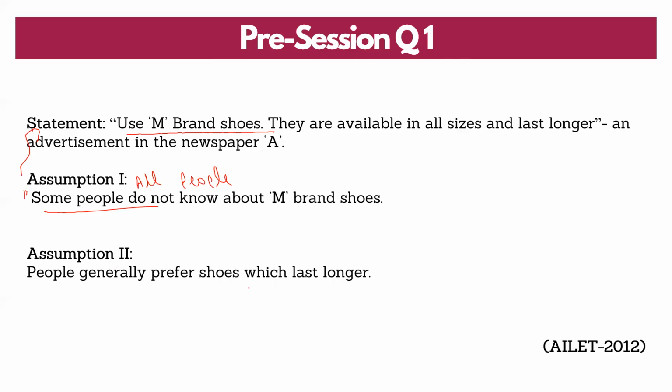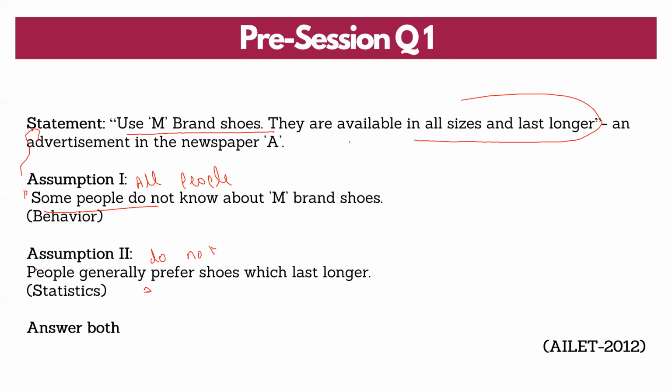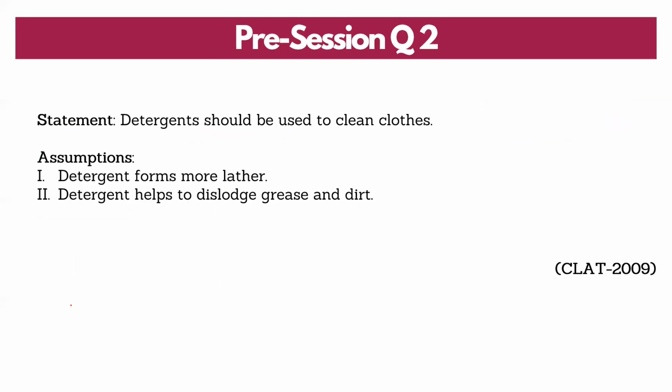Assumption number 2, people generally prefer shoes which last longer. Of course, the message is about lasting longer. Let me negate it. People generally do not prefer shoes that last longer. If people do not generally prefer shoes that last longer, then this message becomes irrelevant. Hence, the answer here is both. The first one is an example of behavior. The second one is statistical, that generally people prefer this. It talks about generally. So the answer is both are valid assumptions.